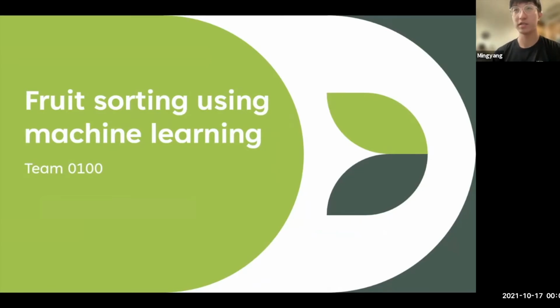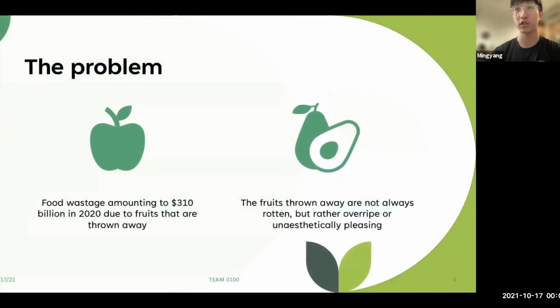We are Team 0100, and we'll first start out with a short technical explanation of what our team has come up with during this hackathon before we embark on our demonstration. Given the freedom of such a wide problem statement, we explored the different means machine learning or artificial intelligence can benefit society or industry, and we eventually settled upon the food industry, as it's a common issue all around us that we often turn a blind eye to: the wastage of food.